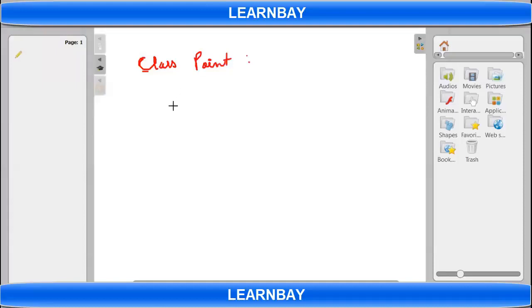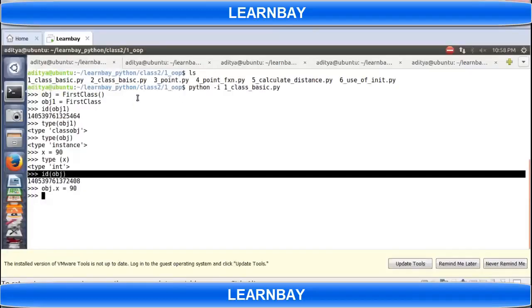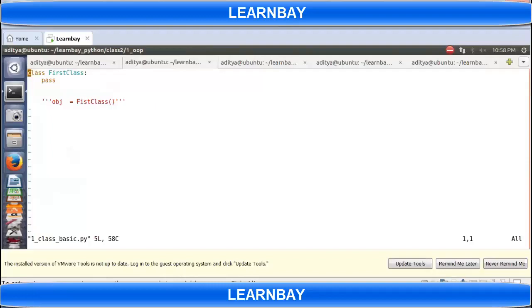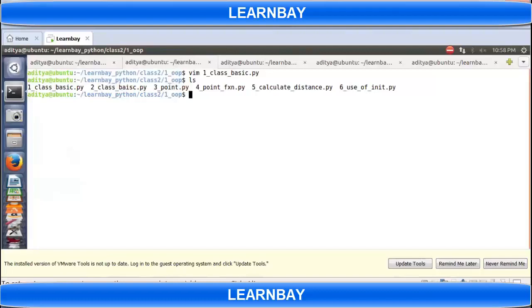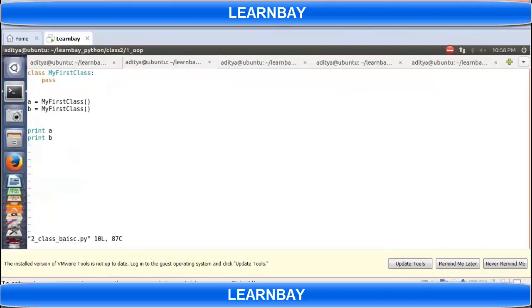Some data member or member function in it. So what you can write is, again, let's say if we talk about the same thing we did, right? My first class, then pass. I called the constructor of this class, and once I call the constructor, I'll create an object, and A is what? A is a reference to that object.